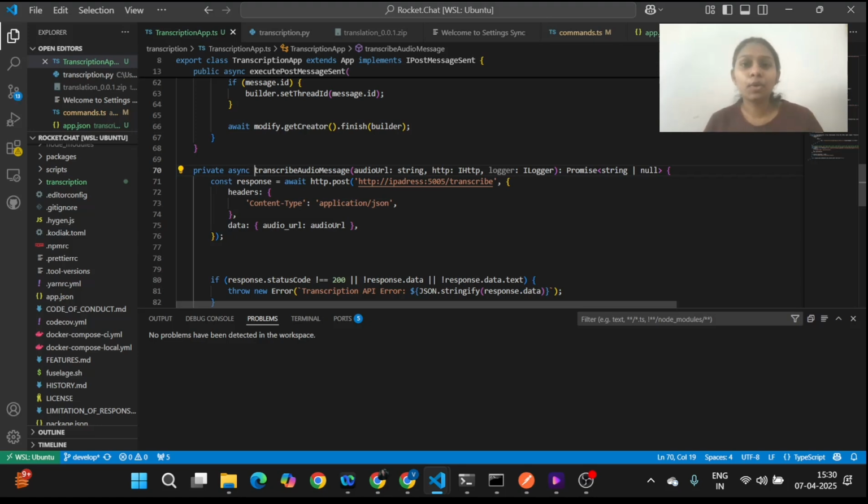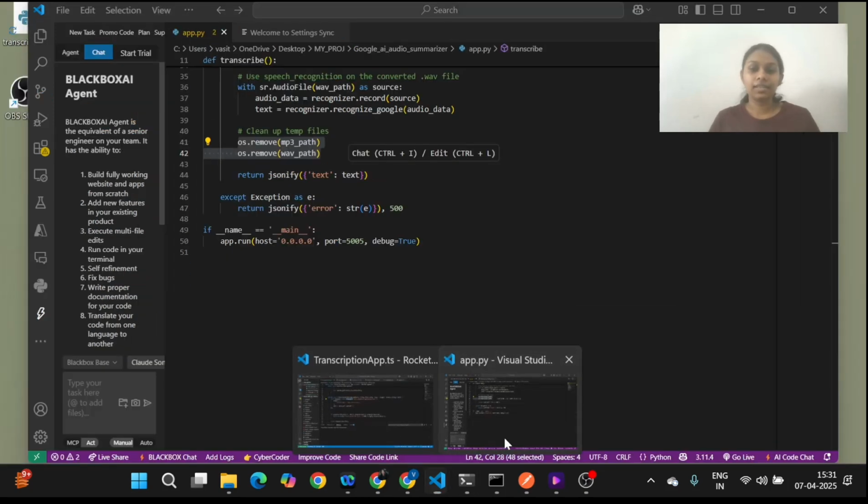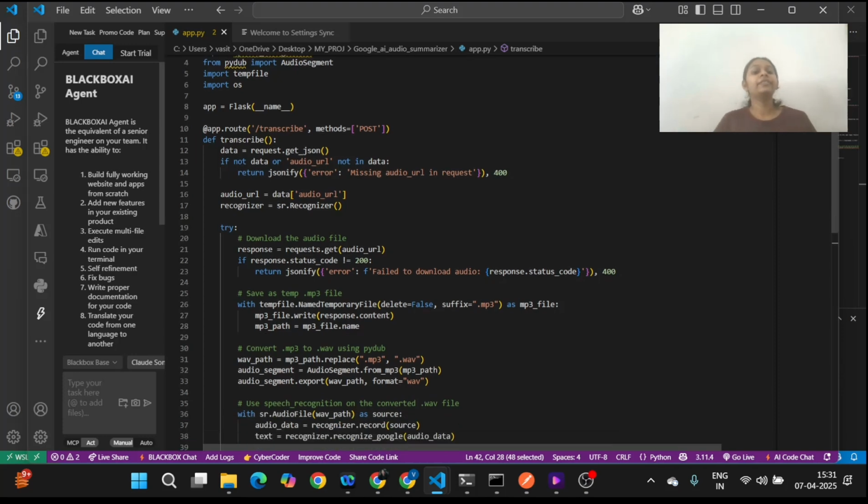I'm running Flask on port 5005, and once you start the server, you'll have to replace this IP address with your device's IP address, which can be obtained by typing the command ipconfig in the command prompt, for making the communication possible between the Flask server and this server. Once we post our data via http.post, we'll be getting the data in our Flask server, which is this. I also provided this code. Make sure you set up the Flask server beforehand.